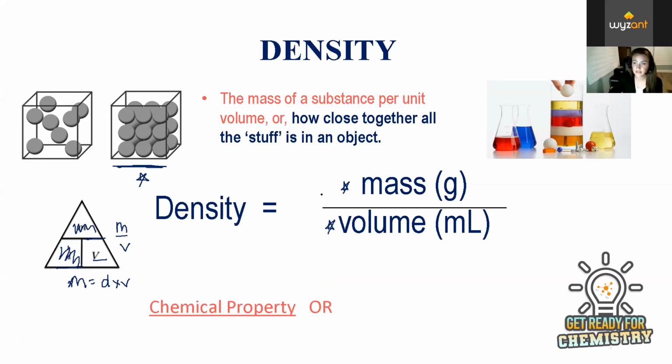Okay, so why do we care about density? Because it's another property of matter. So is it a chemical property or is it a physical property? Can we measure this without destroying the substance? And the answer is yes. We can measure mass and we can measure volume without actually destroying the substance. So this would be considered a physical property. And the reason why is because it's easily measured. We can measure this without destroying the substance.